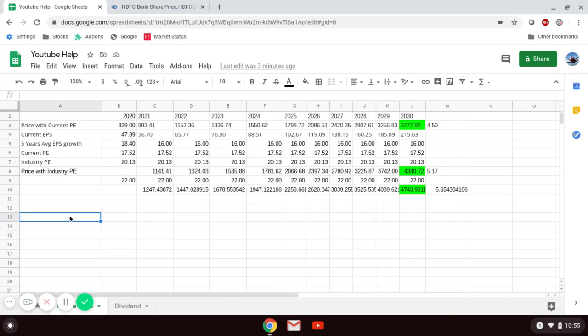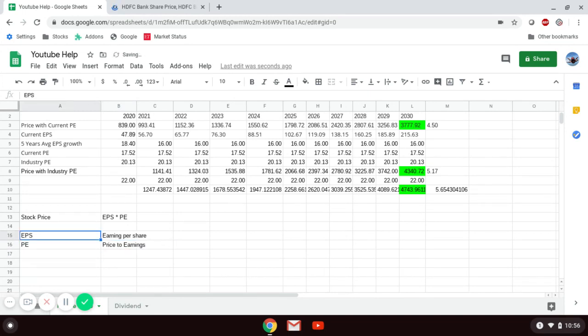Before going into EPS and PE, let's understand the relation between the stock price, EPS and PE. The stock price is nothing but EPS multiplied by PE. You might be thinking that I'm explaining the same thing again without telling what EPS or PE is. Without wasting any time, I'll explain. EPS is nothing but earnings per share. PE is nothing but price to earnings.